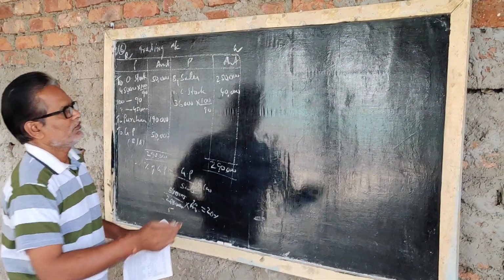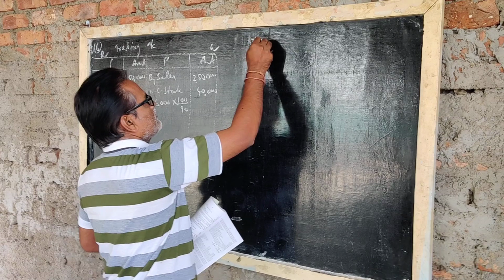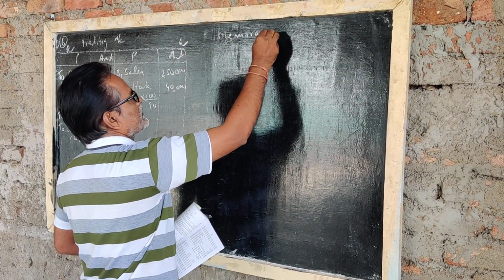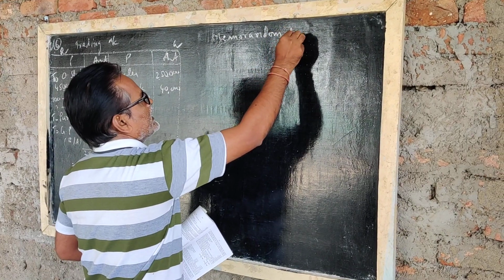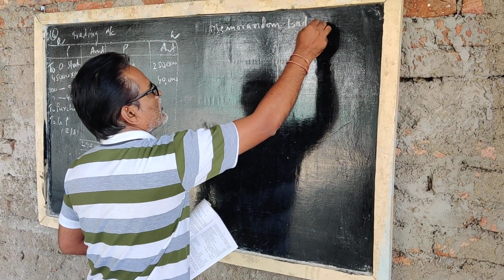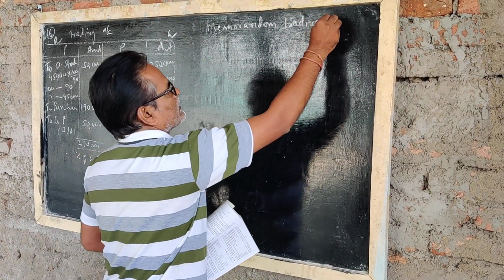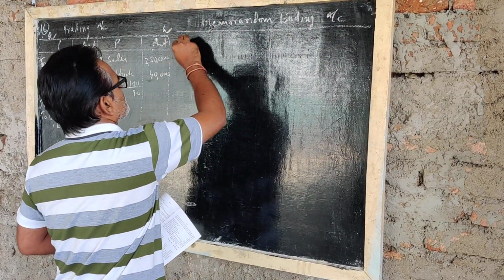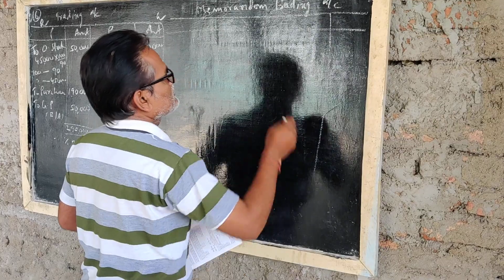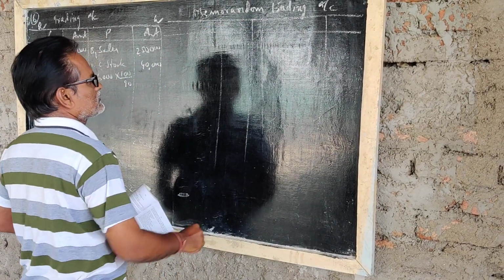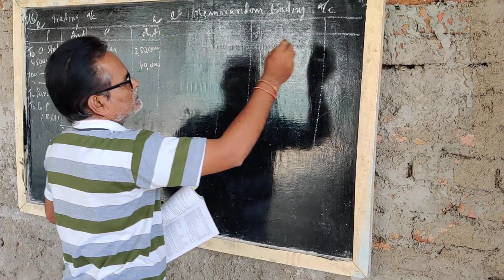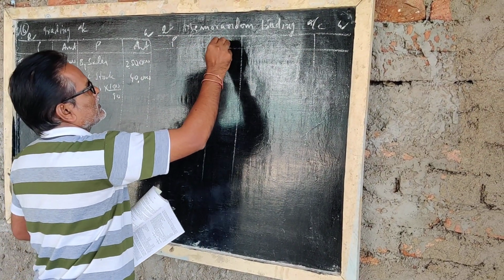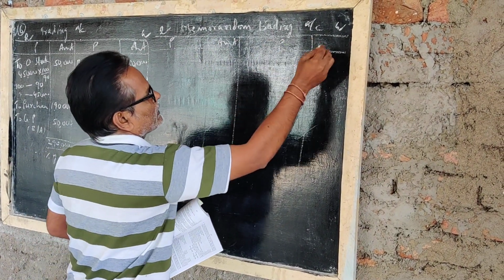Now you can write memorandum trading account. Memorandum trading account. Particulars, amount.